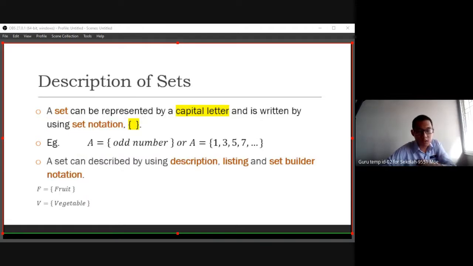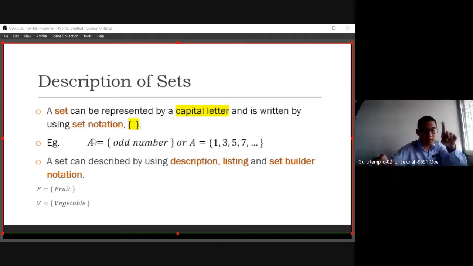So how to describe a set? Description of a set. We can describe the set by representing it with a capital letter, and write it using set notation. For example, A is a set.